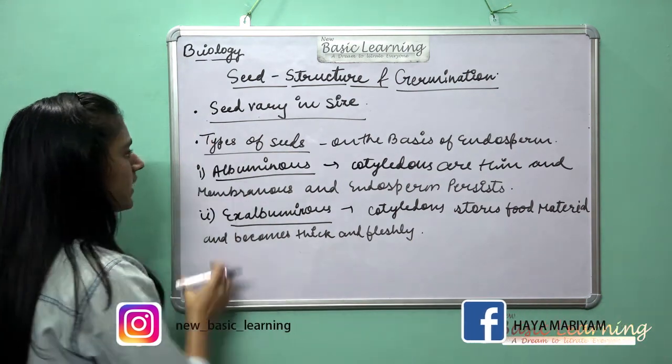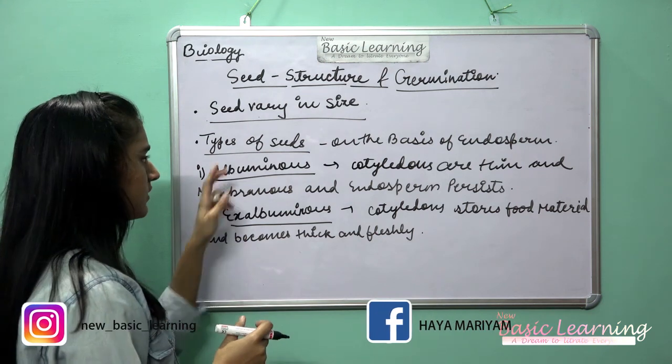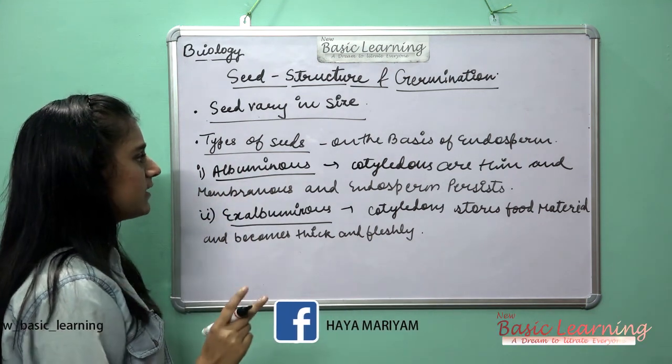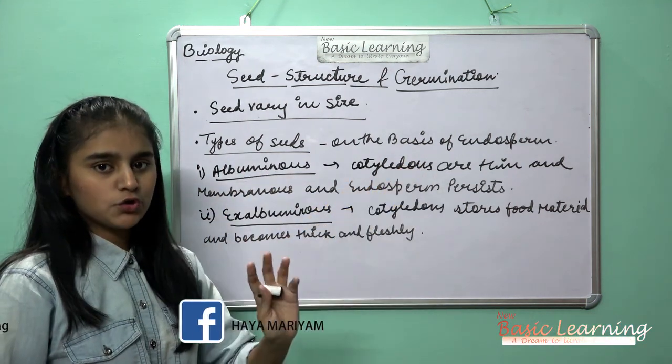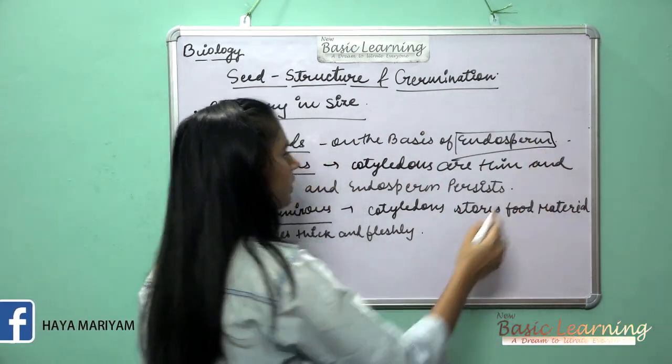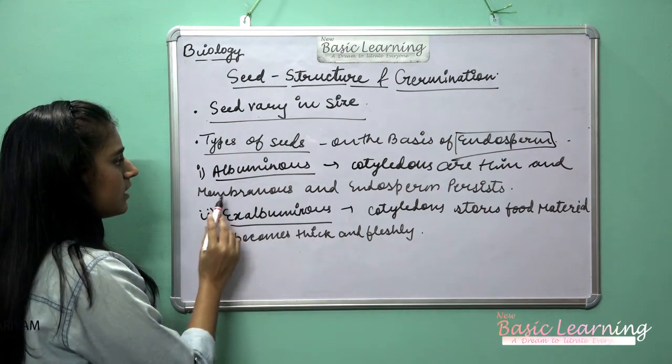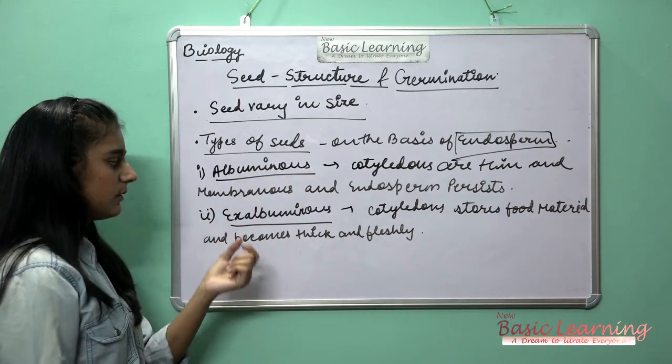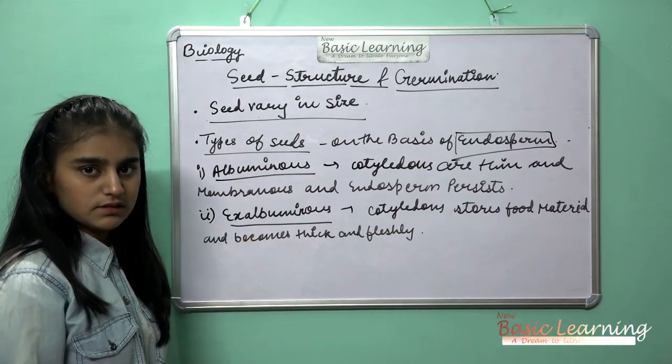Now let's move to the types of seeds. There are two types of seeds, on the basis of endosperm only. Number one is the albuminous and the second is the exalbuminous.